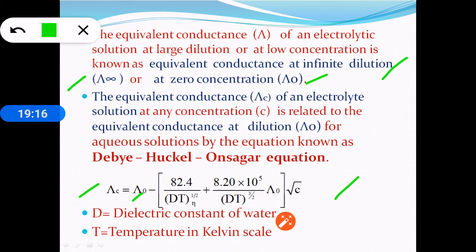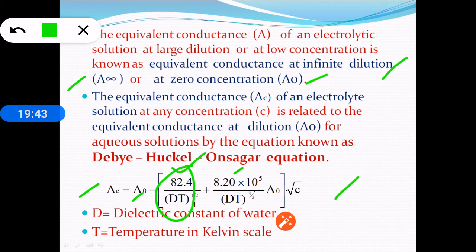And this constant is called A, and this constant is called B. This A is a constant that depends upon the electrophoretic effect of the solvent, and B indicates the asymmetric effect.